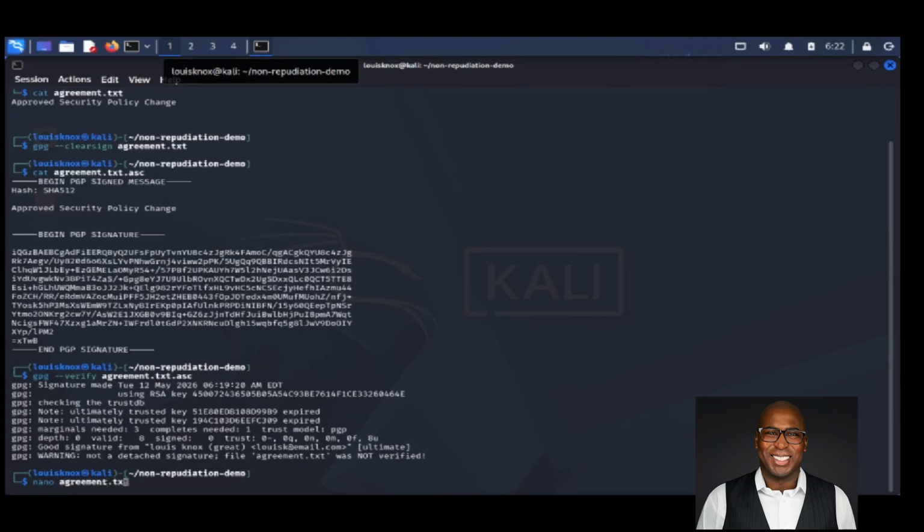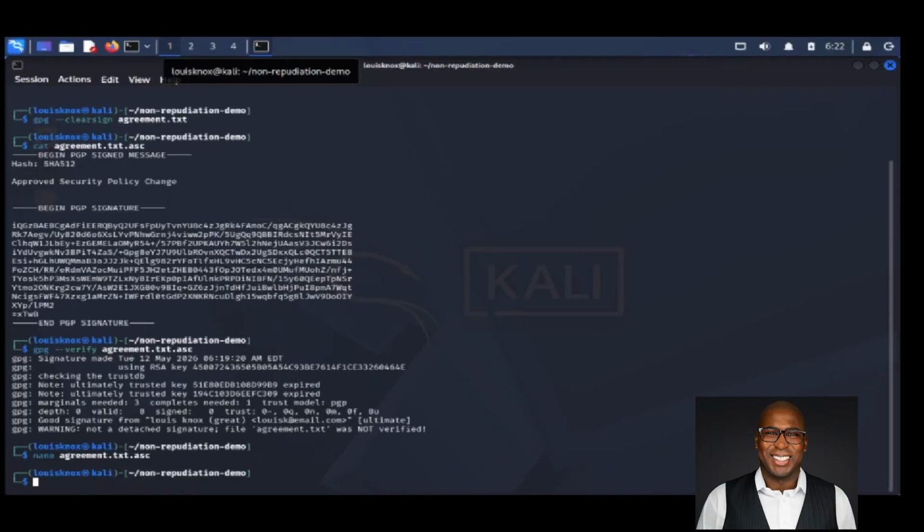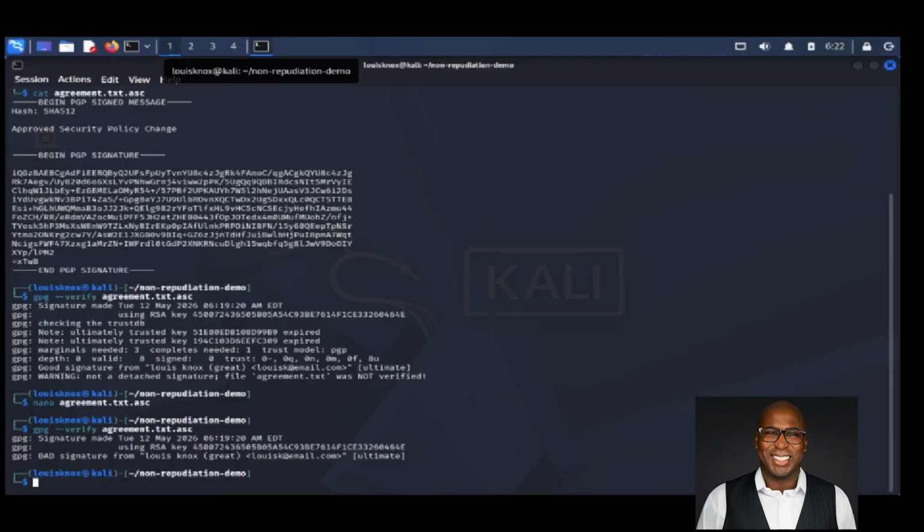To simulate tampering, I'm going to modify the signed content. I will change the word approved to denied and save the file. Now that the file has been altered, let's verify the signature again. And now the verification fails. Even though only a single word was modified, the digital signature no longer matches the original data. That failure immediately tells us the integrity of the file has been compromised and that content can no longer be trusted.